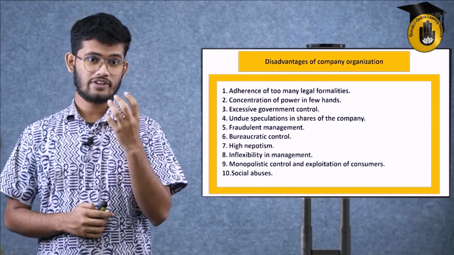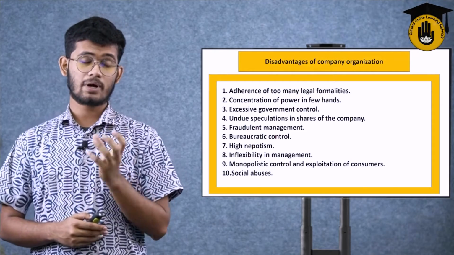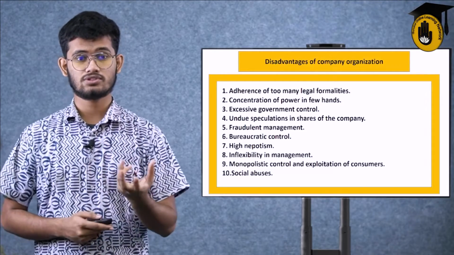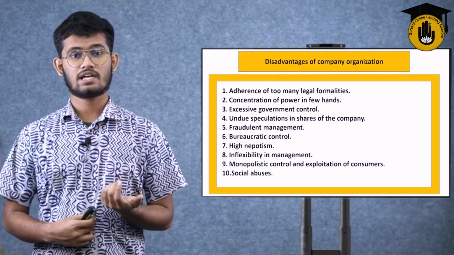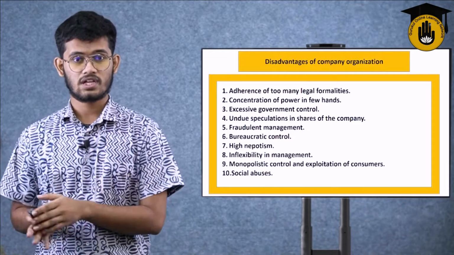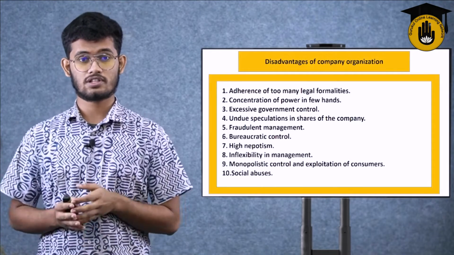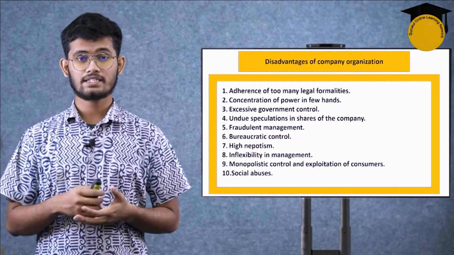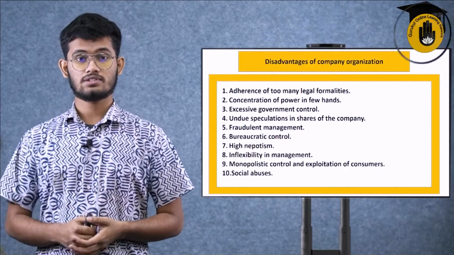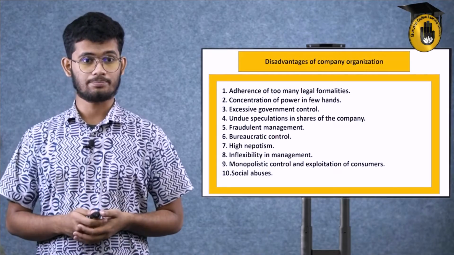There are very few of them, and the main power is in their hands. Whatever the upper class decides, the lower ones have to follow. The lower ones are the shareholders and the upper ones are the directors. Whatever the directors decide, the general ones have to follow.